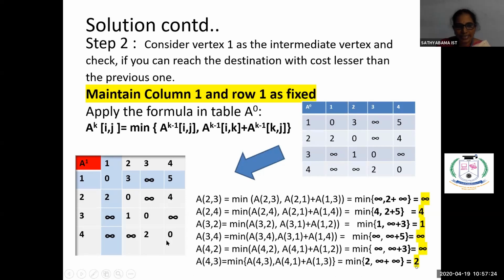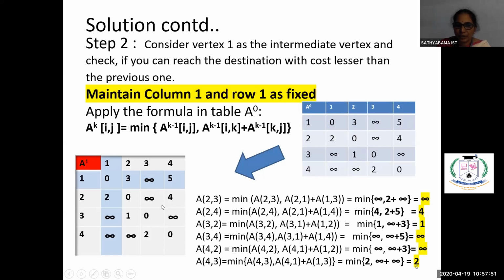Now come to the next one, fourth row. Fourth row, first element is 4, 2. So again apply the same formula. Minimum among A of 4, 2, which is infinity, or 4, 1 plus 1, 2. So 4, 1 is infinity and 1, 2 is 3. So minimum is infinity. So we are saying it is infinity only.